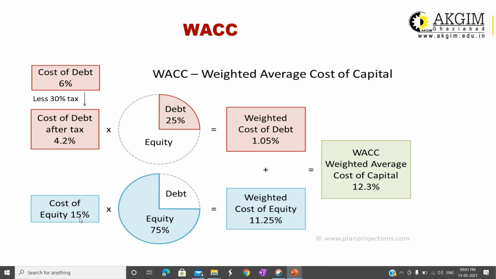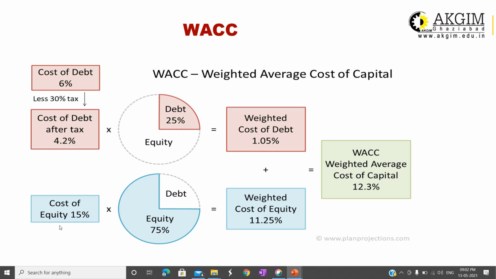In case of cost of equity, there is no adjustment for the tax rate for equity share capital. So the weighted cost of debt is KD into WD. KD is 4.2% and WD is 25%. Multiply these two and you will get a weighted cost of debt of about 1.05.